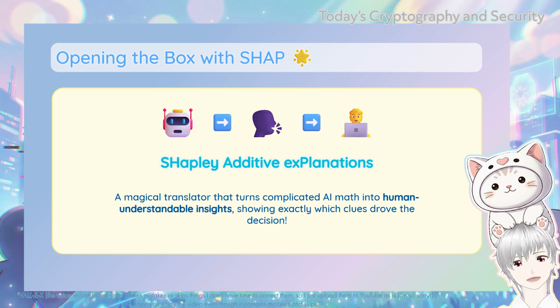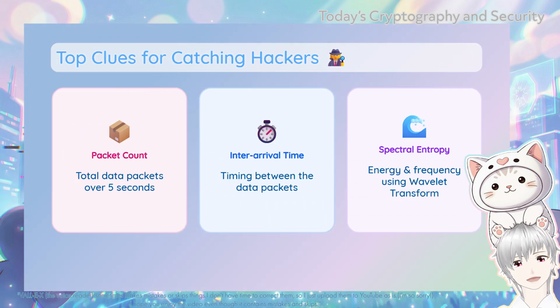To do this, they used a technique called SHAP, which stands for Shapley Additive Explanations. SHAP is basically a translator that turns the complicated math of the AI into human understandable insights. It tells us exactly which pieces of information the AI used to make its decision. For example, the SHAP analysis revealed that the top 3 most important clues for detecting a hacker were the packet count over 5 seconds, the inter-arrival time between data packets, and something really cool called spectral entropy.